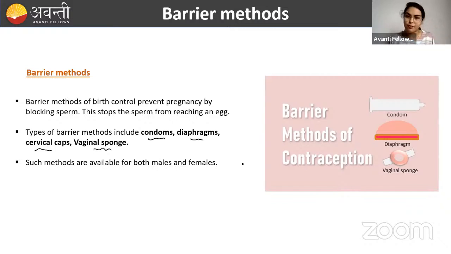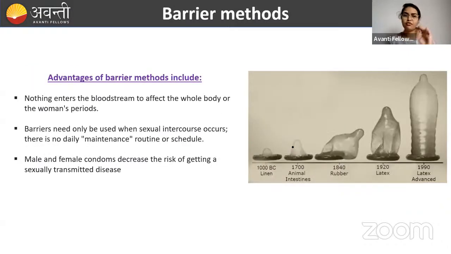Such barrier methods are included for both males and females. Clear? And the very famous barrier method is the condom. Here I have given you some advantages of barrier methods. You have to remember this, because every time in NEET they will ask you a question about the condom. Condoms are used for contraceptive purposes, but they are also used to decrease the risk of sexually transmitted diseases, or STDs.